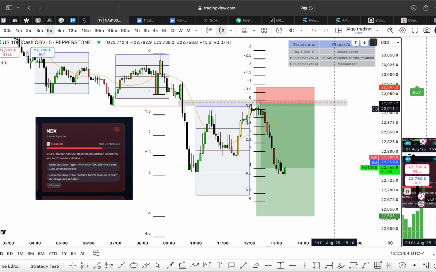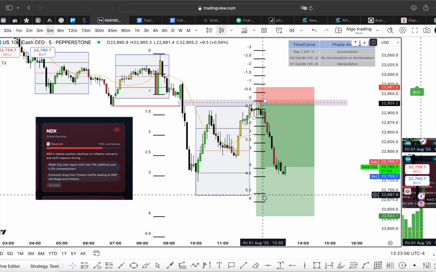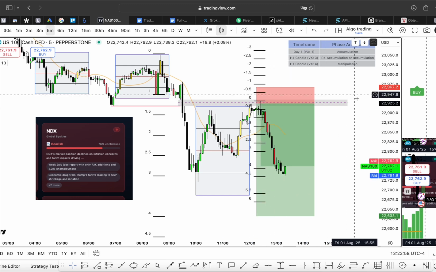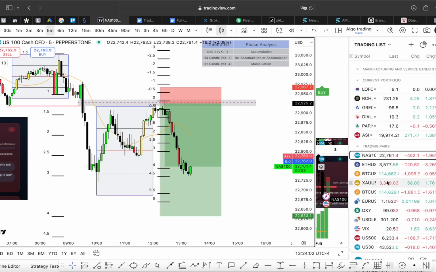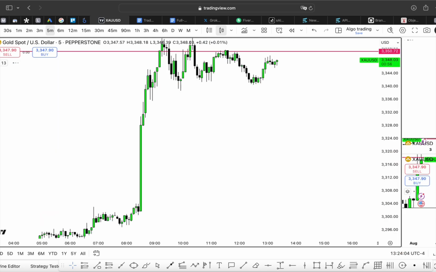All right, now I see a lot of people went long over here and of course they got stopped out. Well, that's because they are not using TradeEasy. All right, now if you take a look at gold, we can see gold right now.